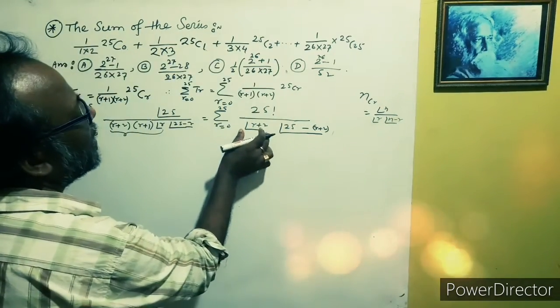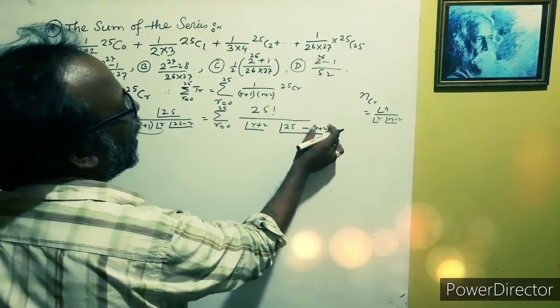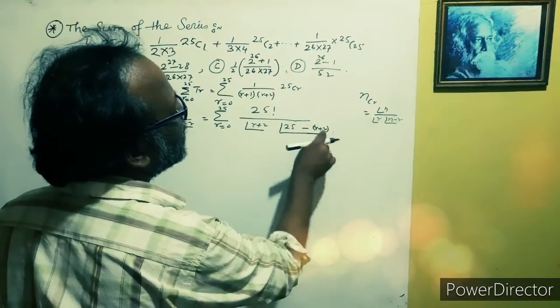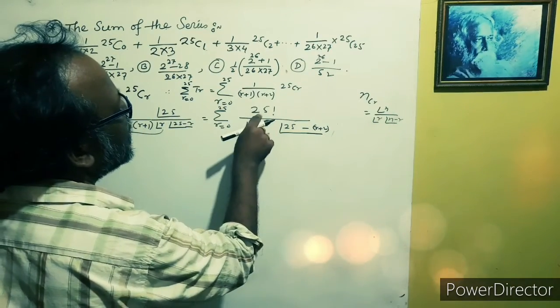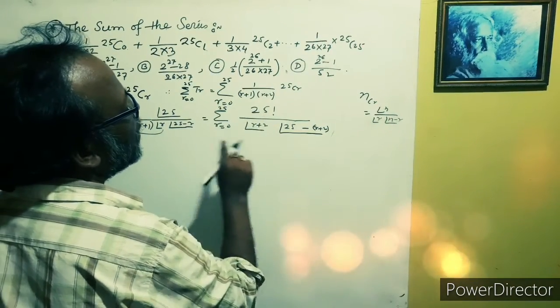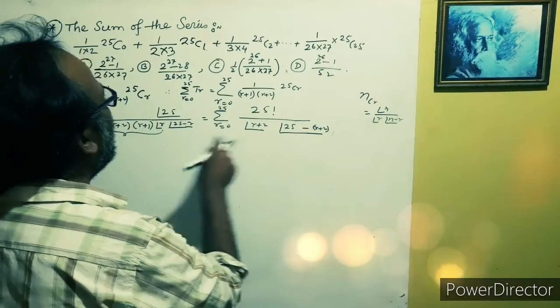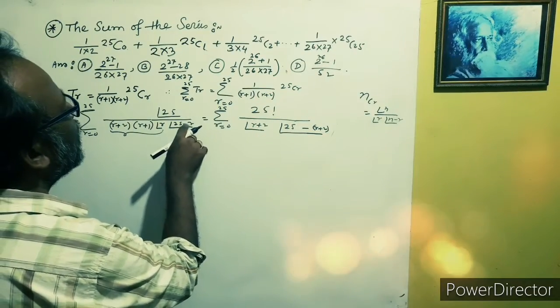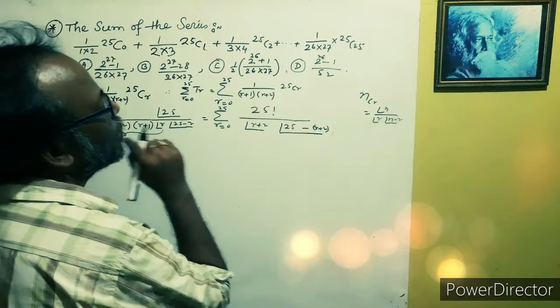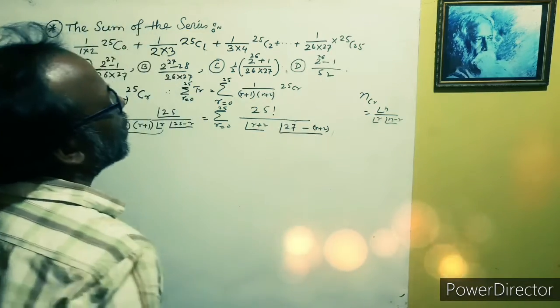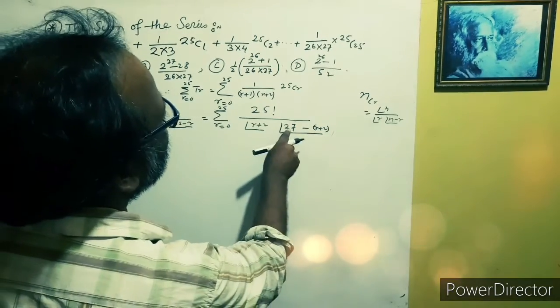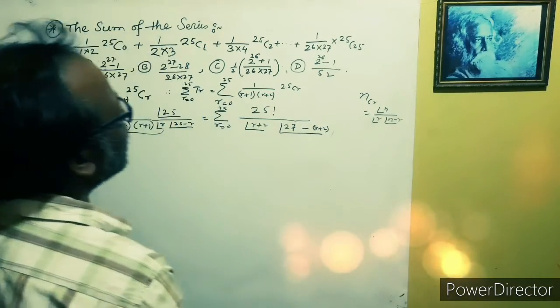As we write r plus 2 here, we want to get this minus r plus 2. Since it is not less than 25, if we write 23 plus within the bracket, then r plus 2, and here is 27. So we got 27 minus 2 is 25 here.